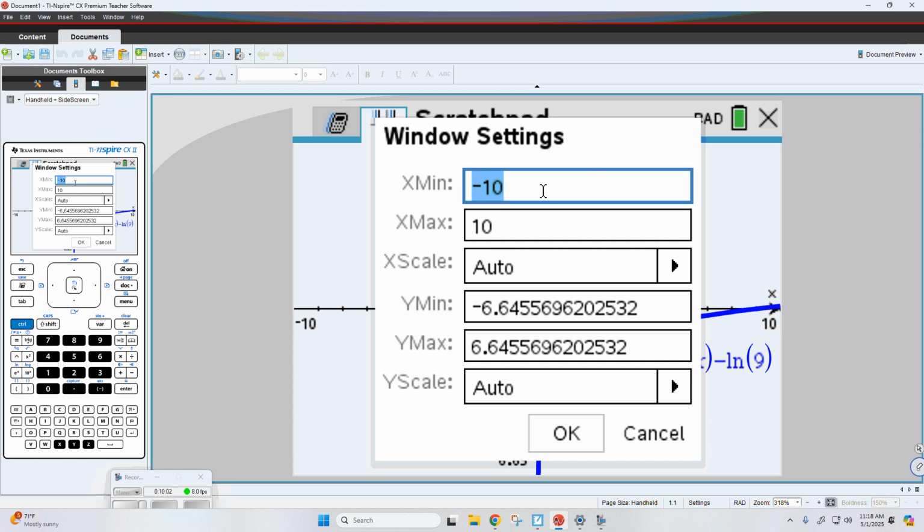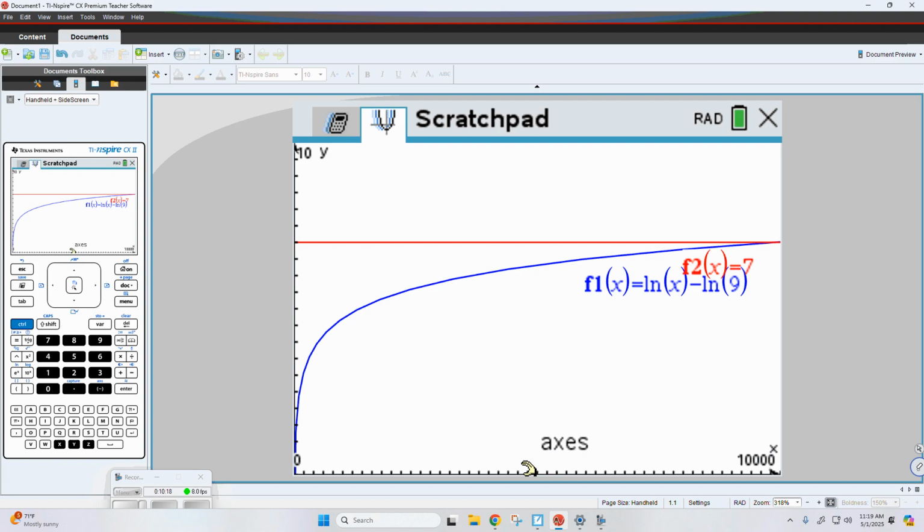Okay. So let's go ahead and put 10,000. So let's go 0, 10,000. And then the height is 7. So let's go between 0 and, let's say, 10. Let's see how that works out. Okay. So right here is that intersection. That's what I want.